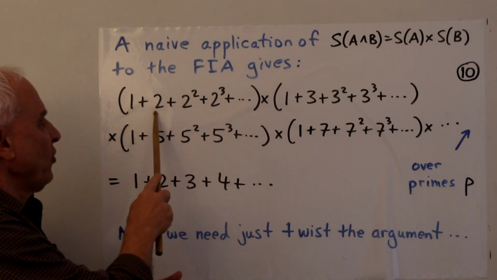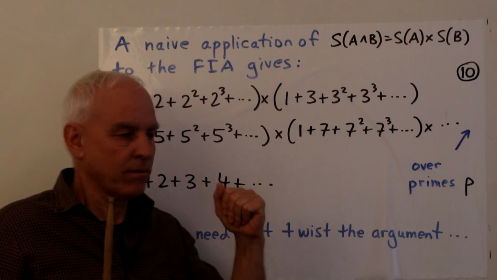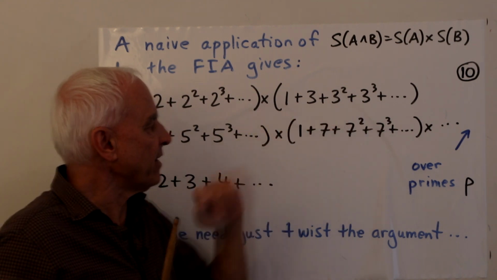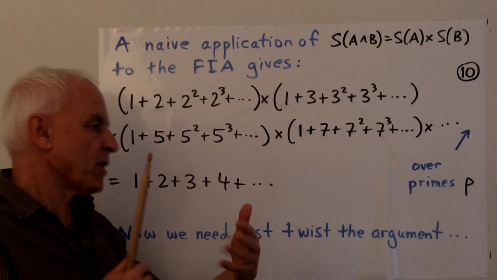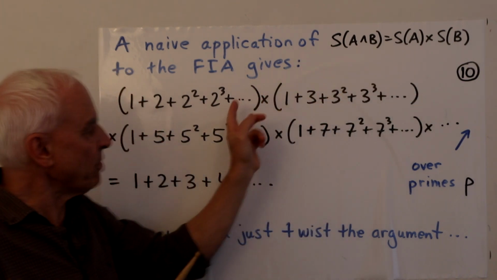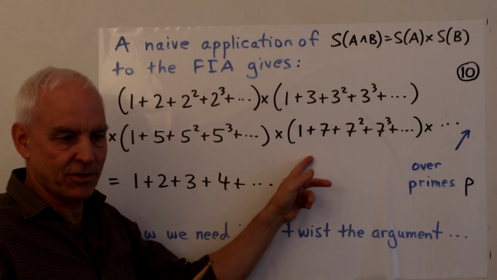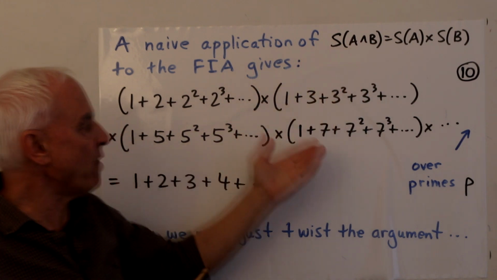So that's 1 plus 2 squared plus 2 cubed, etc. There's a sum of the box of powers of 3. There's a sum of the box with powers of 5, etc. And this law is telling us that we should multiply these sums together. And that should be the sum of the caret.